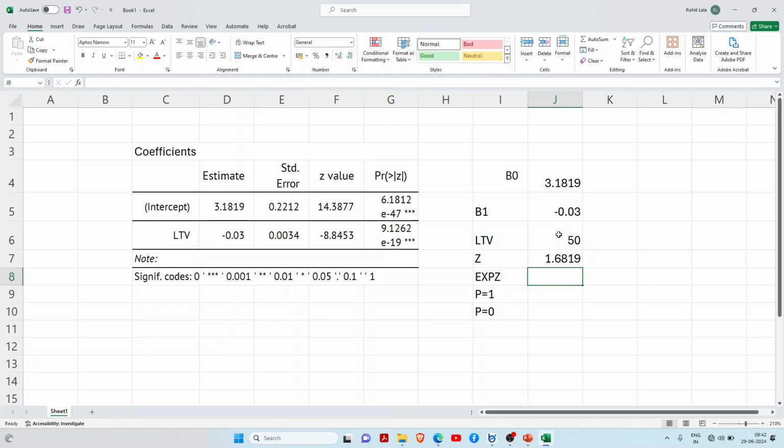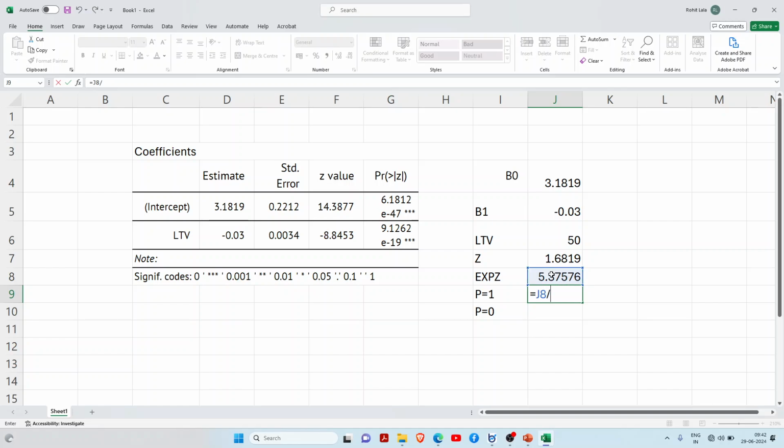Now find the exponential of Z. Just give enter.